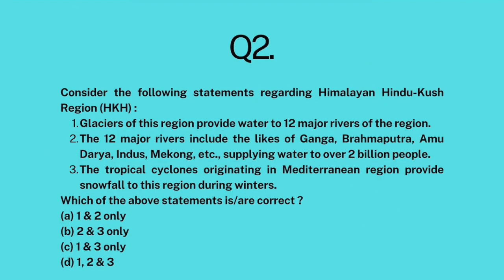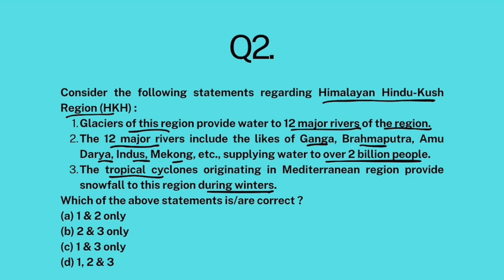Okay. Question number 2. Consider the following statements regarding Himalayan Hindu Kush region. Glaciers of this region provide water to 12 major rivers of the region. The 12 major rivers include Ganga, Brahmaputra, Amu Darya, Indus, Mekong, supplying water to over 2 billion people. The tropical cyclones originating in Mediterranean region provide snowfall to this region during winters. Now, which of the above statements are correct?